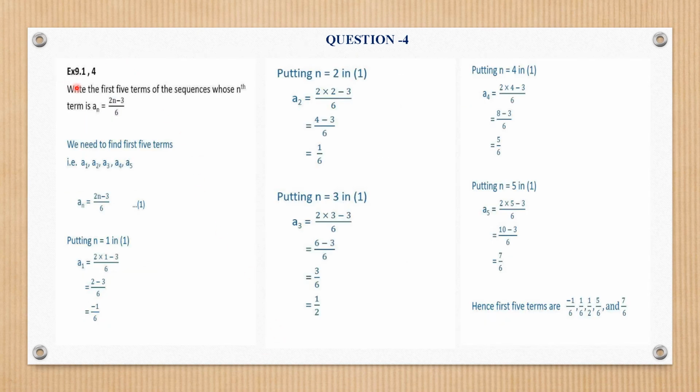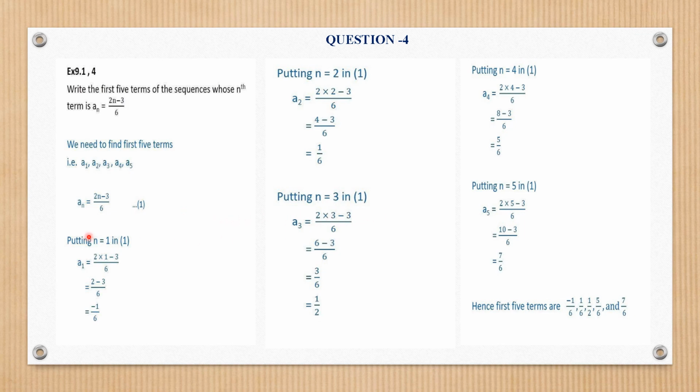Number 4. Now here, an is (2n minus 3) upon 6. Again, you need to find the first 5 terms. So, an is equal to this. Put n is equal to 1. So, it will be 2 minus 3 upon 6, that is minus 1 by 6. For A2, it is 1 by 6. Very simple.